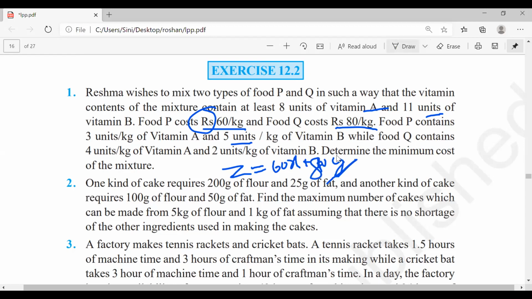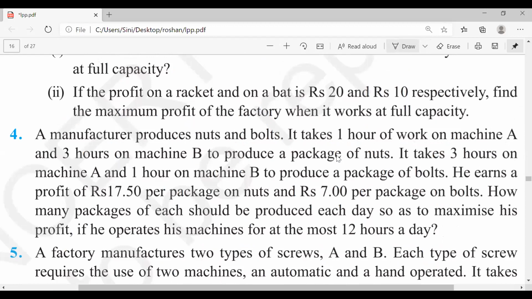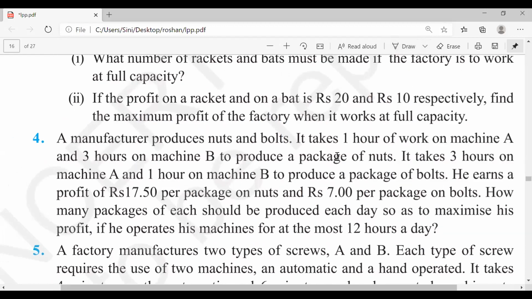I'll take some more things. Let me take it. Fourth question. I need everyone to tell me what is the Z value. In the fourth question, one of the most difficult questions in this. What is Z value? You should type in the chat and send me the message. There is no answer, nothing is there. What is the Z value? Fourth question, what is my Z value? Z is what? Let me see who will do it first and send me.